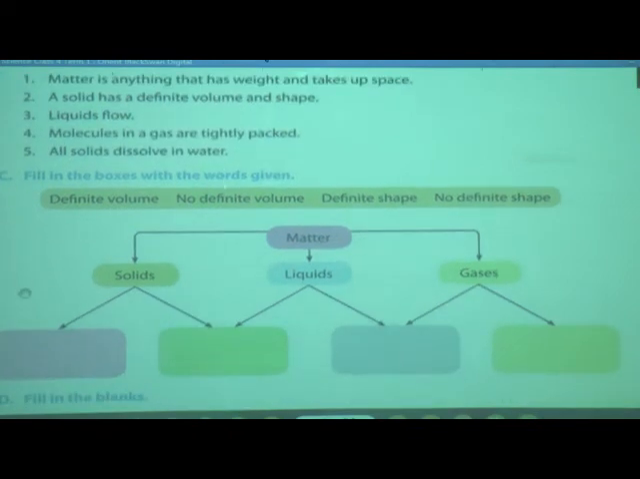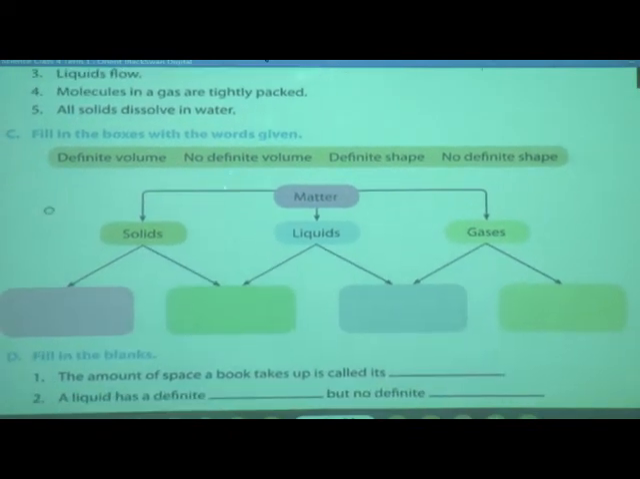Now you have to solve this exercise, question C. Fill in the boxes with the words given. Words are given here, and here one chart is given. We have to complete this. The words are definite volume, no definite volume, definite shape, and no definite shape. These words are given in the boxes, and the chart shows matter, and here solids, liquids and gases. There is some space here, and we have to complete this chart.